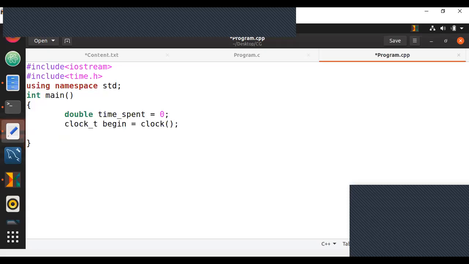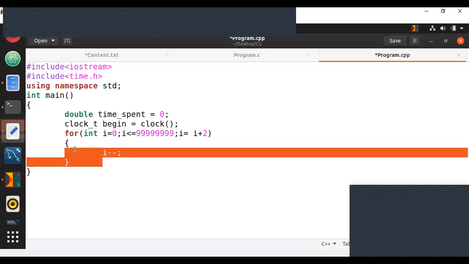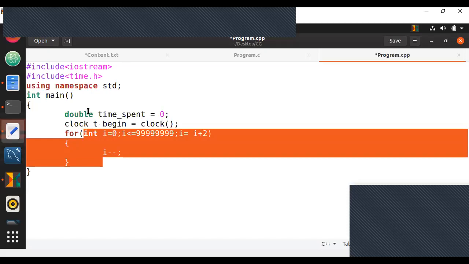Then you do whatever function you want, like for (int i = 0; i <= n; i++), something like this. Since I want to make it a little bit slower, I'm going to make it here i = i + 2, and here I'm going to make a small function i--. So essentially it's increasing by 1 at a time. Yeah, in an online compiler it won't be there. You won't be able to see all of this.